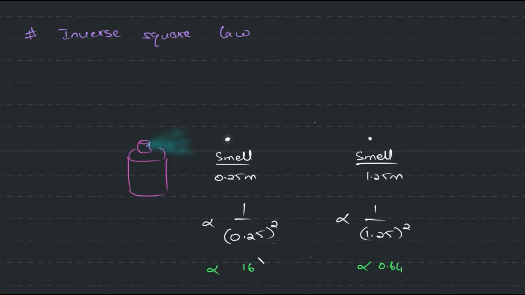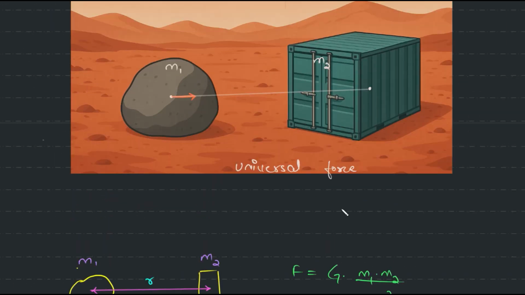So here the factor is 16 and here the factor is 0.64, just a meter away. That's why it's called the inverse square law, because you have to square the distance. Okay guys, that is your inverse square law.